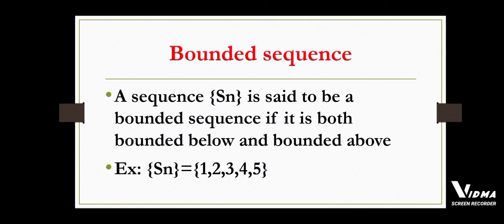Bounded sequence. A sequence is bounded if it has a lower limit and also an upper limit. For example, the sequence Sn is equal to 1, 2, 3, 4, and 5. Here the lower limit is 1 and the upper limit is 5. It has both limits, the lower limit and the upper limit. So this is called a bounded sequence.